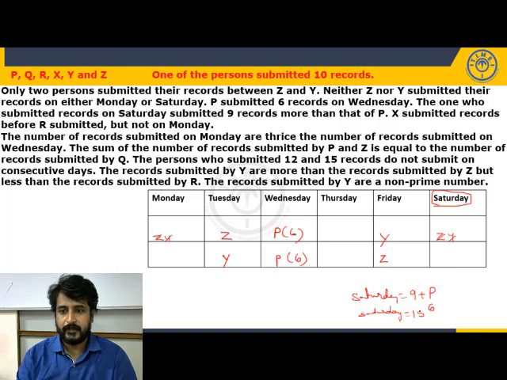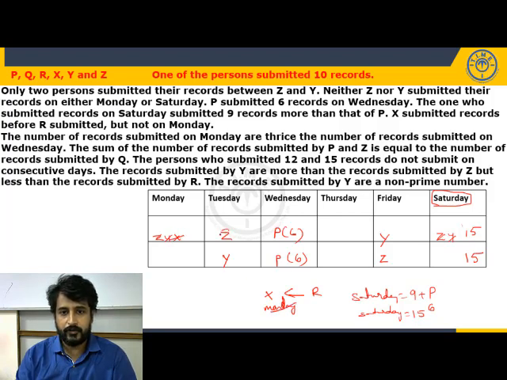15. So the one who submitted on Saturday submitted how many records? 15 records in both the cases. In both the cases, 16 records. Okay. X submitted records before R but not on Monday. What is given? X submitted before R but not Monday. So X is not Monday. But X should be before R.